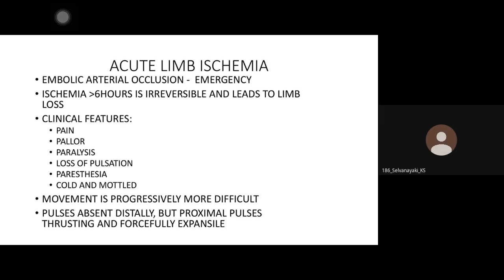Your role, till you become a specialist and super specialist, when you start practicing, you should be able to identify. It's very simple. Whenever there is a pain, you look for pallor, see if the limb is paralyzed, see that the peripheral pulses are there or not. If there are no peripheral pulses, suspect a limb ischemia and timely refer to a place where the patient can be treated. You get my point?